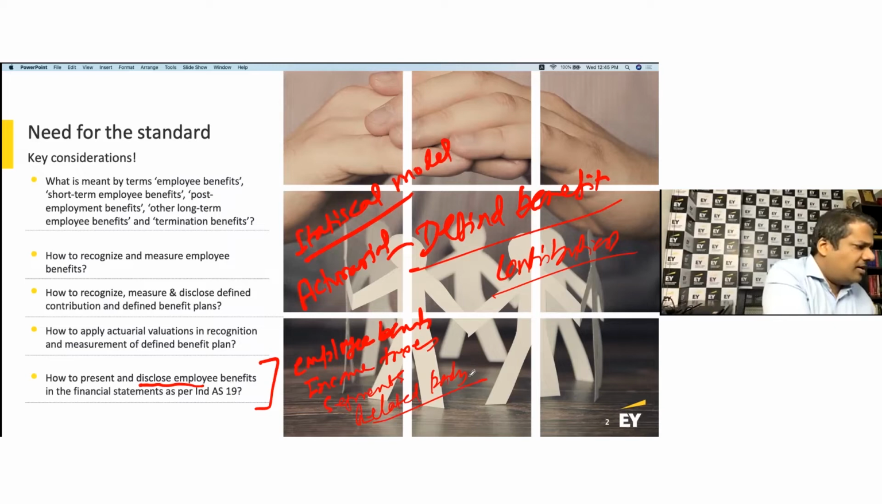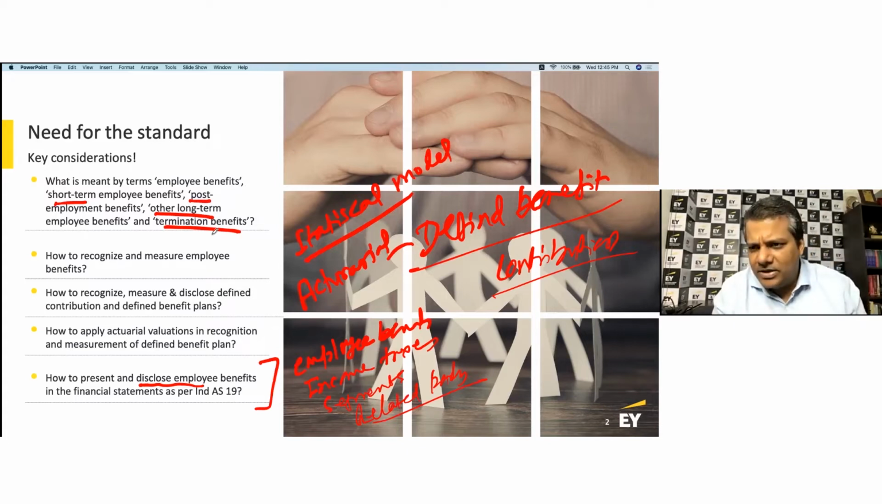As you see here, what is short term, what is post employment, what is other long term, and what are the termination benefits. There are different categories in which you can box your benefit. Let's say some companies say, if you complete 10 years of employment, I'll give you, let's say, 1 lakh rupees bonus. That's also an employee benefit. That's only eligible to those who complete 10 years. So in a way, that's an other long-term employee benefit. That's not a short-term, not a post-employment, and not a termination benefit.